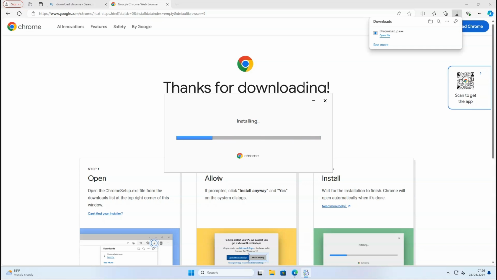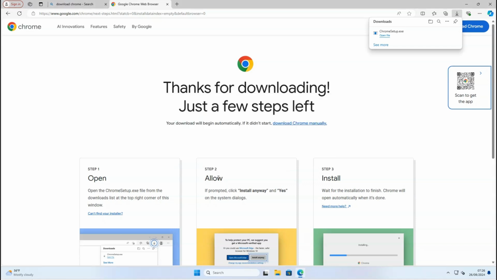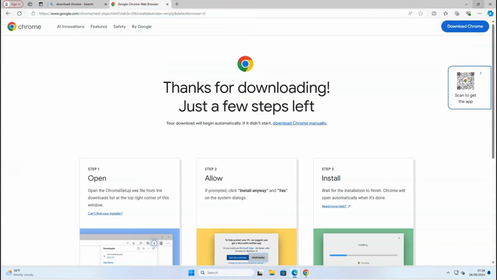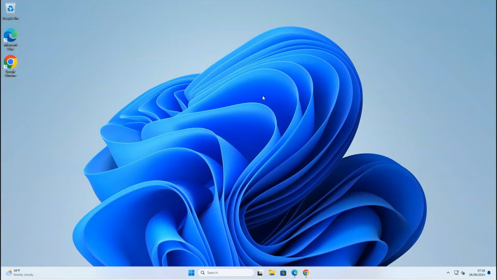After the installation, the newly installed Chrome web browser will pop up automatically, and a shortcut of Chrome will be placed on your desktop. The only step that is left is to set Chrome as our default browser.